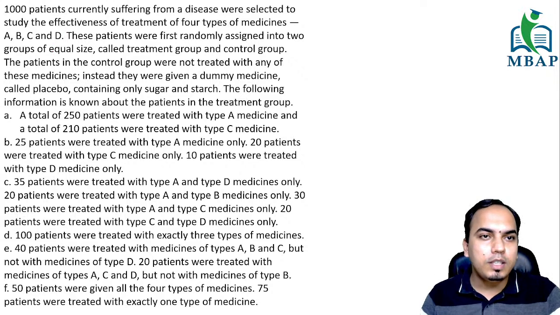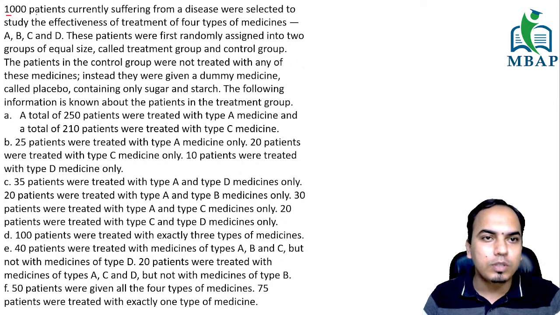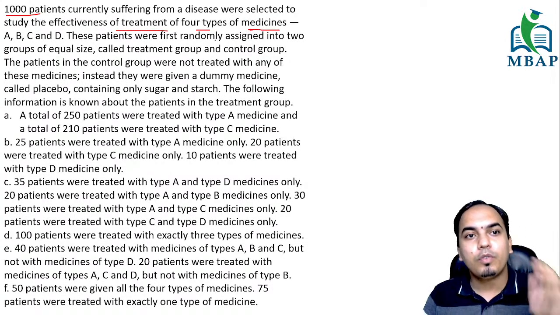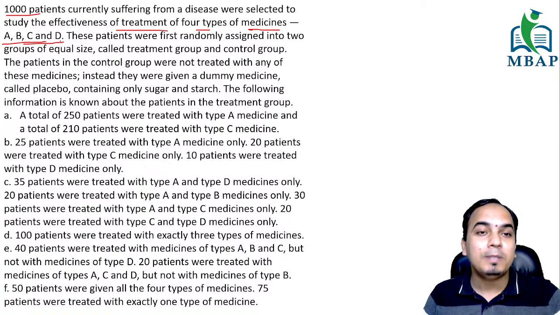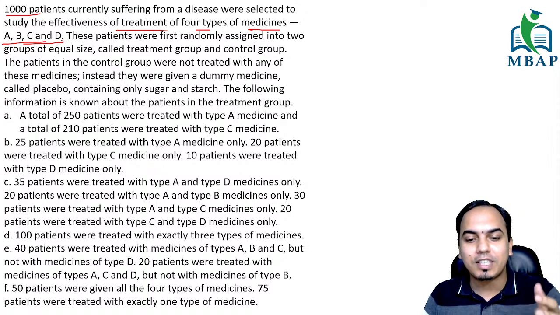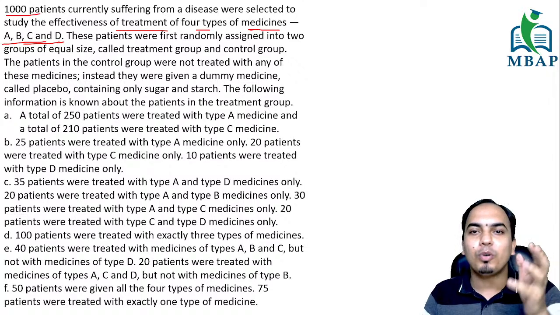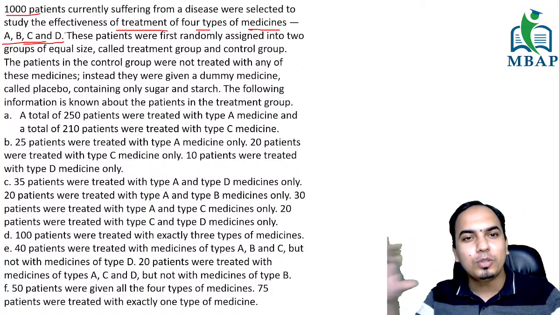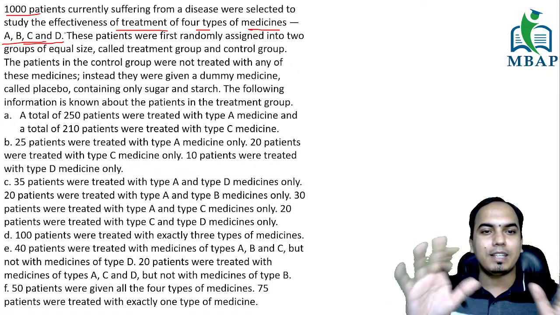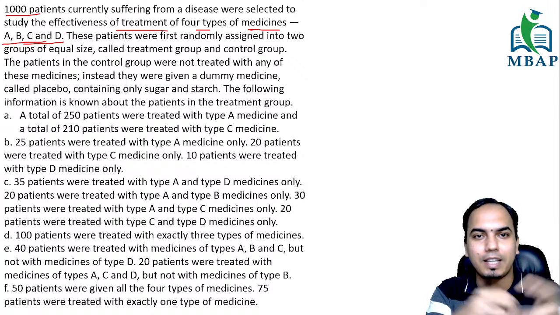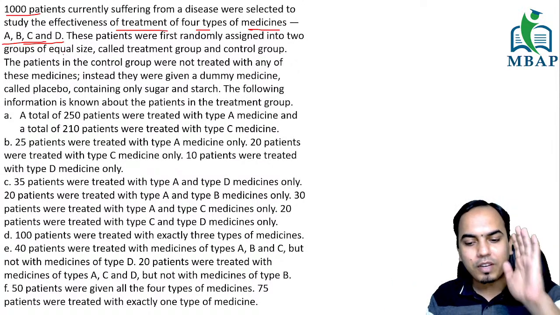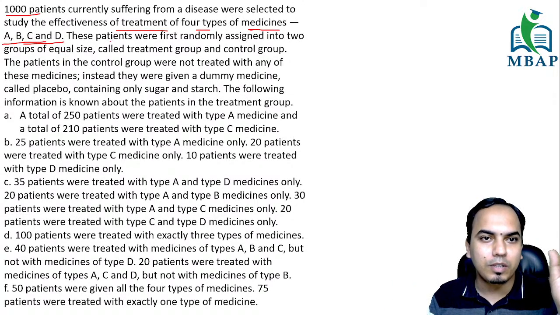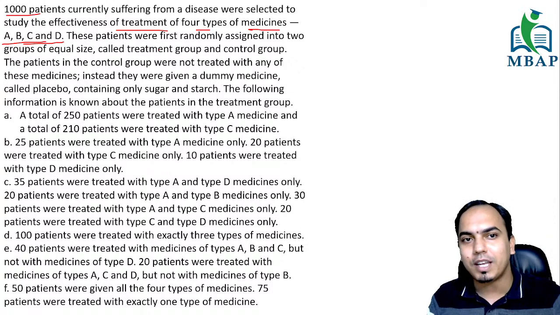All right, so you see this. To start off, 1,000 patients are currently suffering from a disease, which was selected to study the effectiveness of treatment on 4 types of medicines. So 4 types of medicines, A, B, C, D. Now when I saw this question, my first reaction was that this was very much expected. Coronavirus was going on, the pandemic was going on, so some question or set was bound to come that is based on the current situation. So there's some disease, medicines are there, and a trial is happening. A very relevant information question, based on the situation which was there last year.